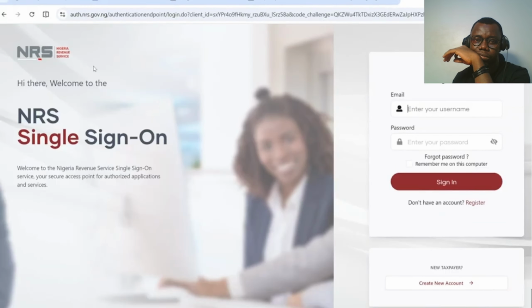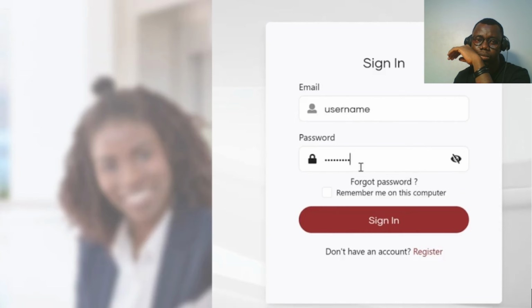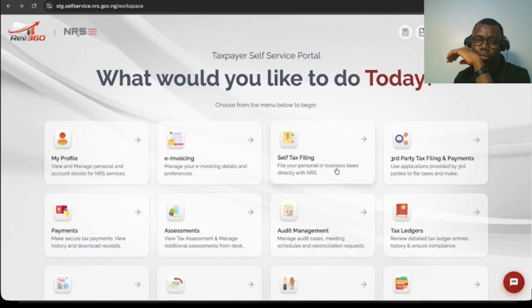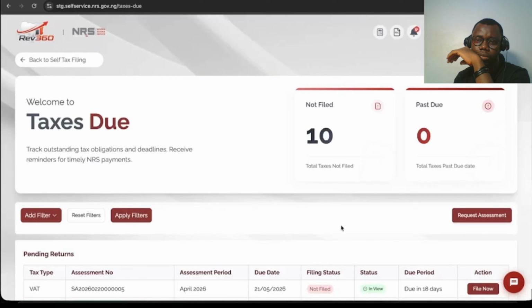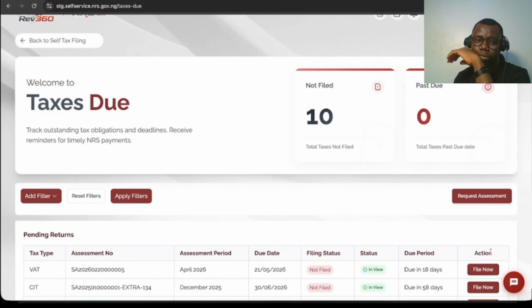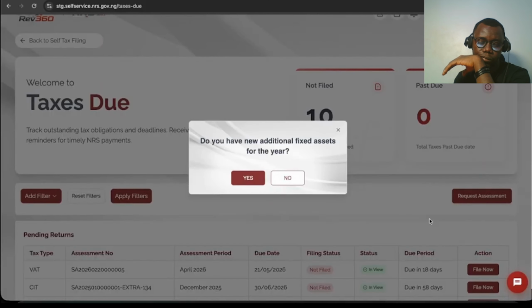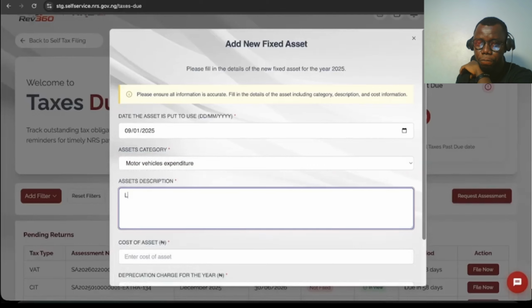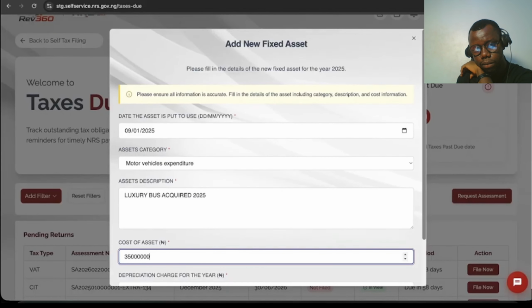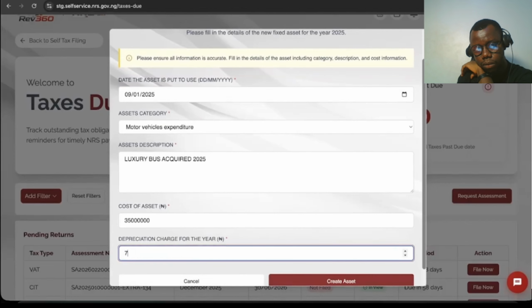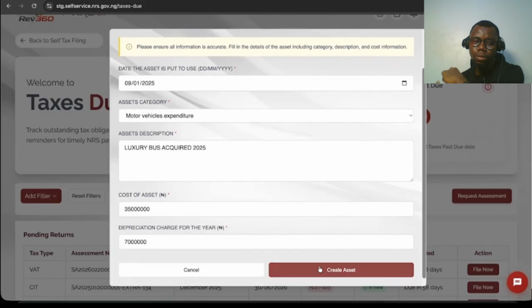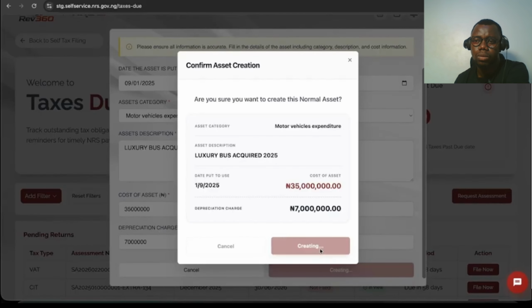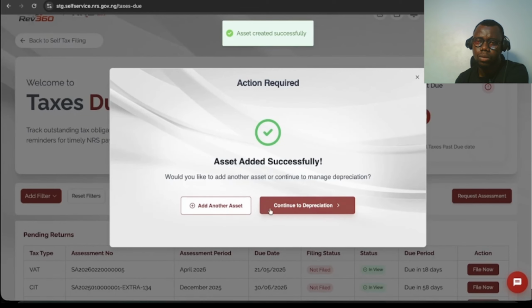And log in using your username and password. From your dashboard, navigate to Self-Tax Filing, select Taxes Due, and choose the earliest company income tax form. Click File Now to begin the filing process. You will first be prompted to declare fixed assets. If you have new assets, enter details such as purchase date, category, description, cost, and depreciation value, and save each entry. If there are no new assets, review previously recorded assets and update their current depreciation values before proceeding.